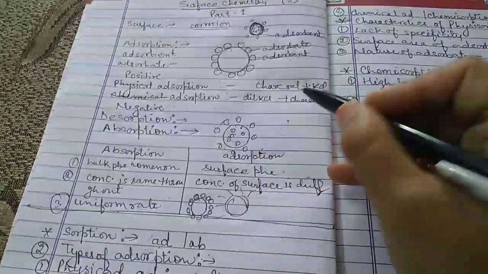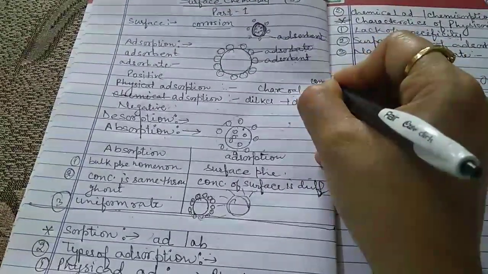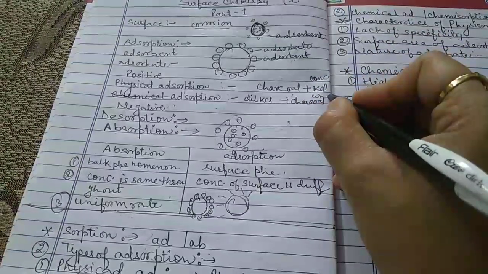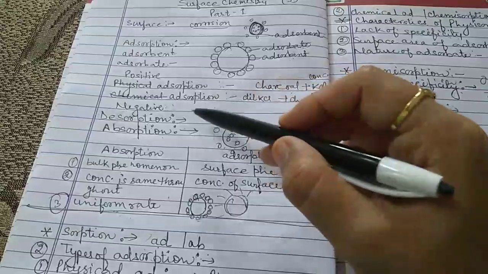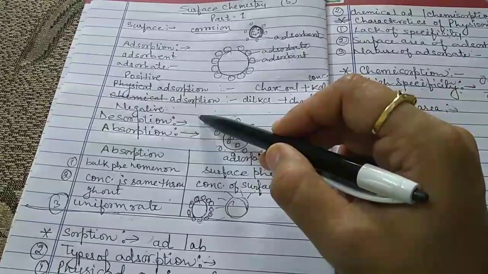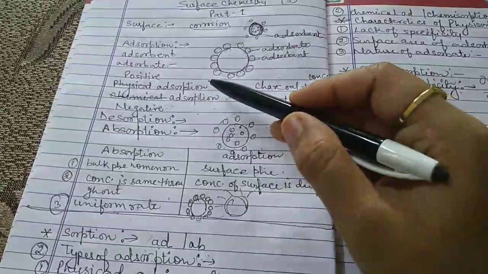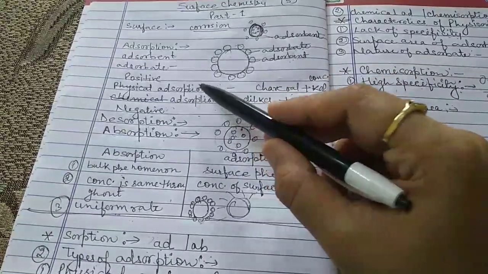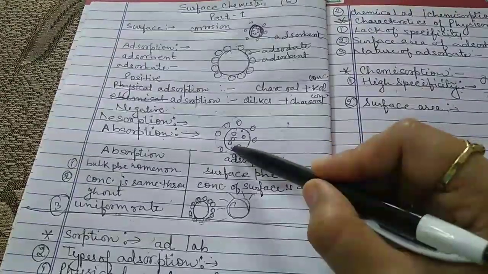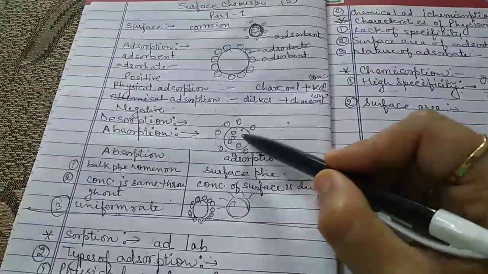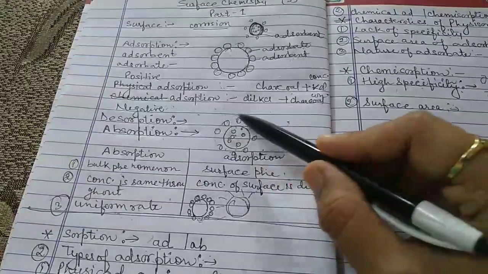And the example for positive adsorption is charcoal adsorbing concentrated potassium chloride. And next is negative adsorption. The definition of negative adsorption is that it is the reverse of positive adsorption, meaning the concentration of particles is more in the bulk, more on the inside, in comparison to the outer surface.